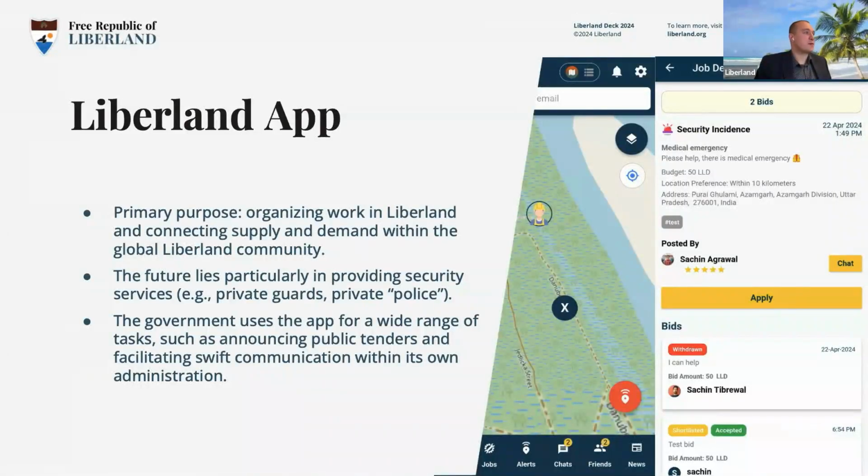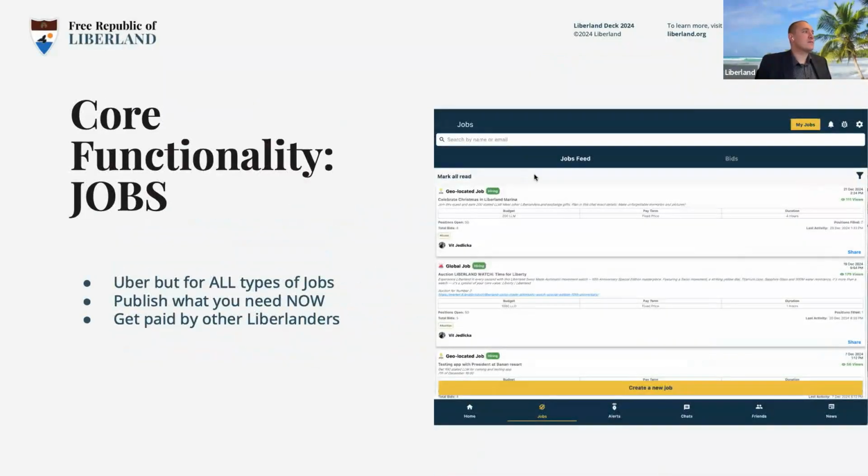And its primary purpose is indeed to organize work, to be a universal marketplace in your mobile phone. Its secondary purpose is to use it for government services and for private services, meaning, for example, private police, private security, and so on and so forth. Let's continue. So the core functionality, as I said, is jobs, and that works even now. So please download it and you can take a look.